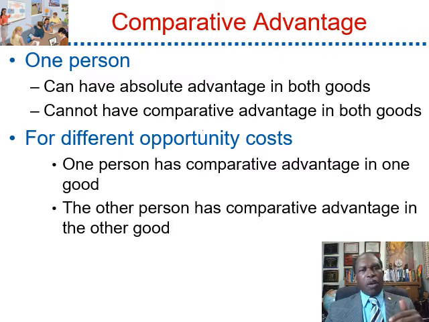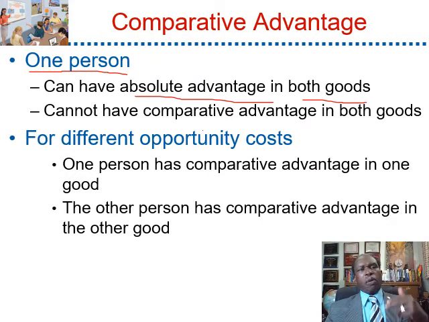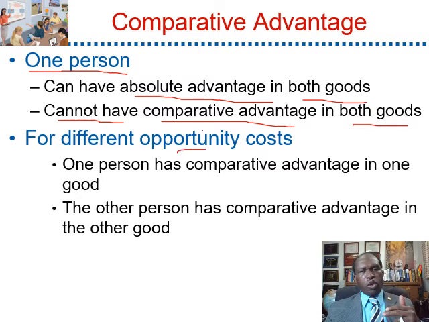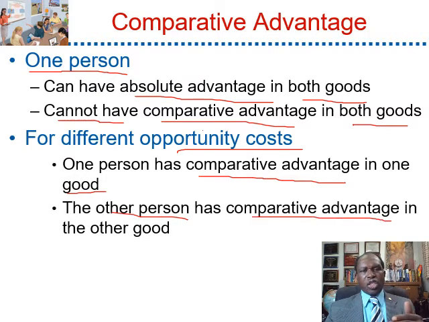There are some principles that apply to comparative advantage. One person can have absolute advantage in the production of both goods, but that person cannot have comparative advantage in both goods. For different opportunity costs, one person has a comparative advantage in one good, and the other person has comparative advantage in the other good. This means that you specialize in the production of the good in which you have the lowest opportunity cost and leave the production of the other good to the other producer.